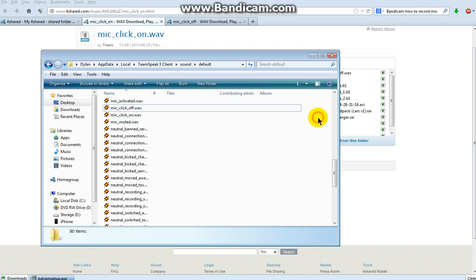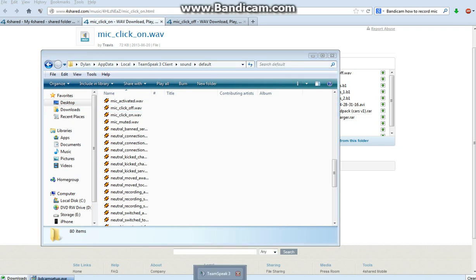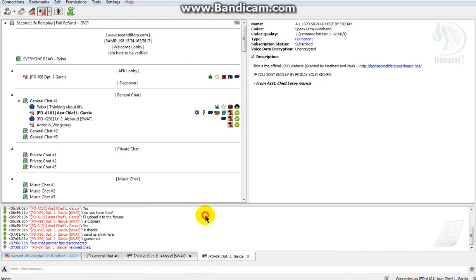I'm not gonna copy them back in, because it bugged my TeamSpeak up last time, and I couldn't hear it for a while until I put in a new one. So you're gonna Control V, and you're going to say yes, I want to replace it. And then you're gonna have to restart your TeamSpeak if you're already in TeamSpeak.